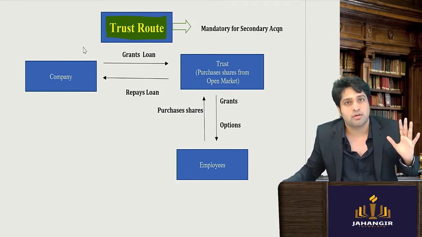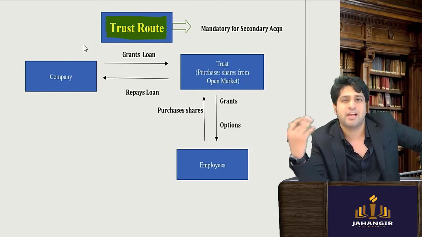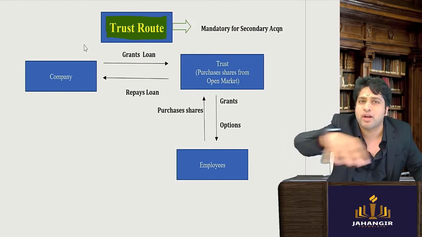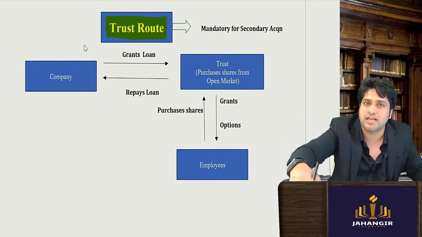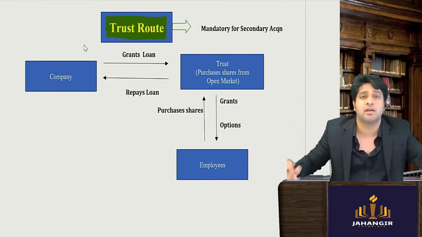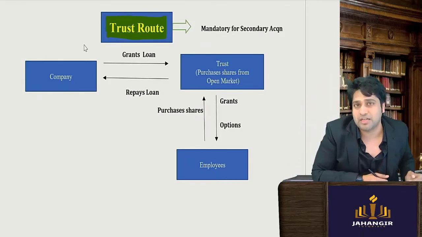In the trust route, companies today like Reliance and Tata have so many employees. Where will they monitor all of this, that he has completed the time period and now we have to give him the shares as per the terms and conditions? The company cannot really handle it themselves.